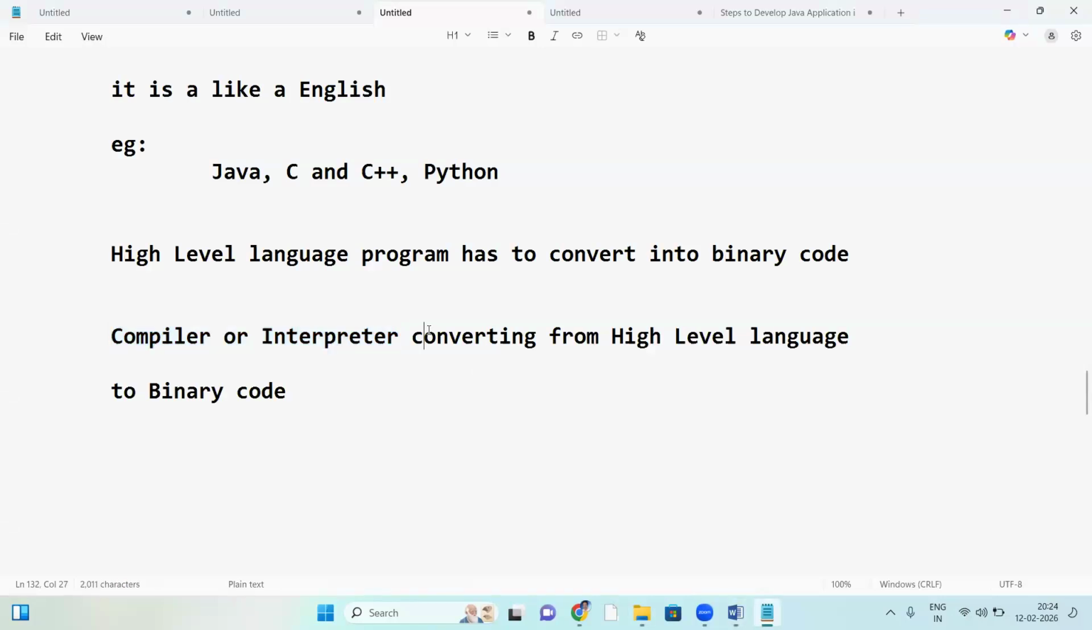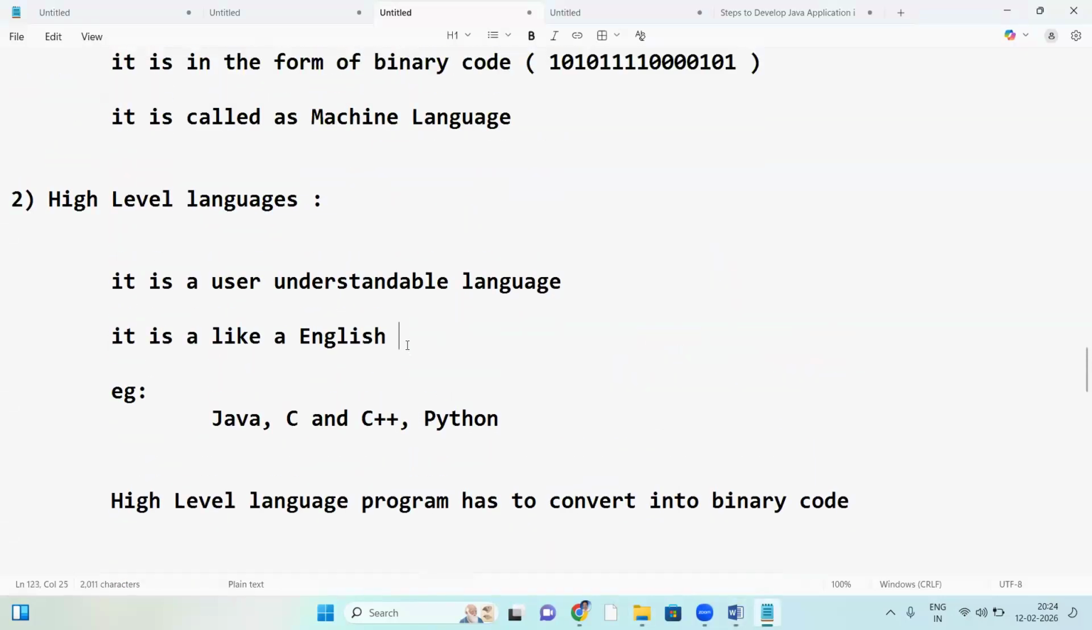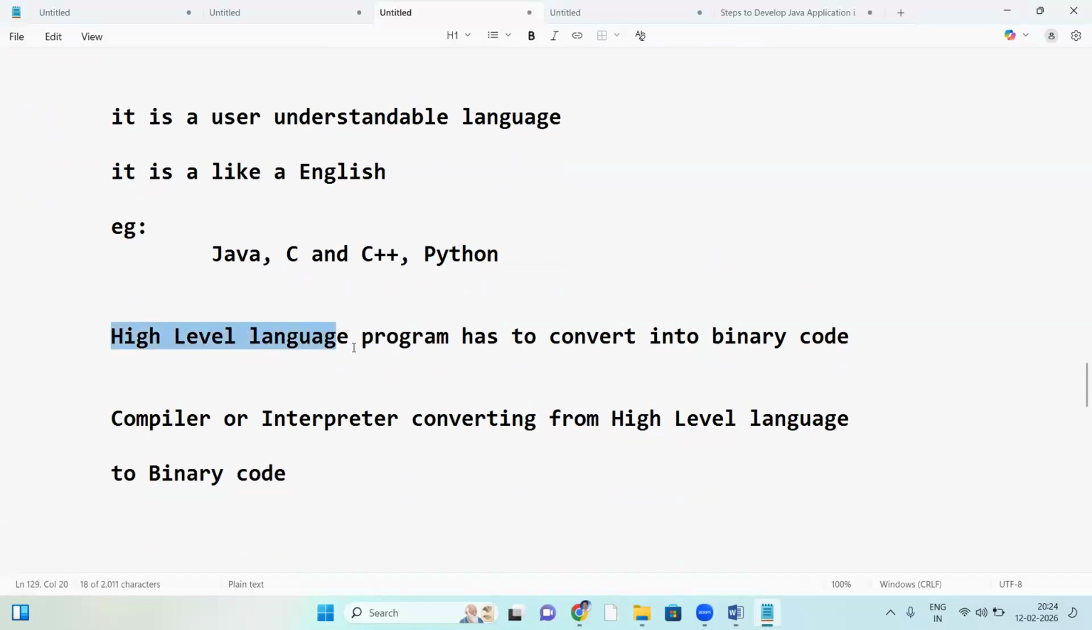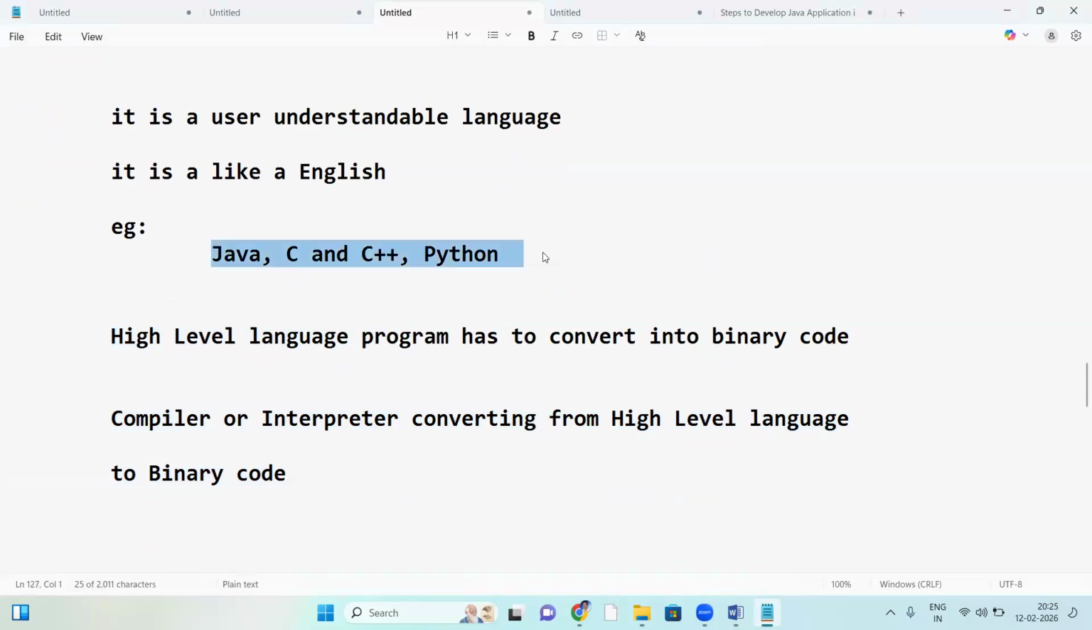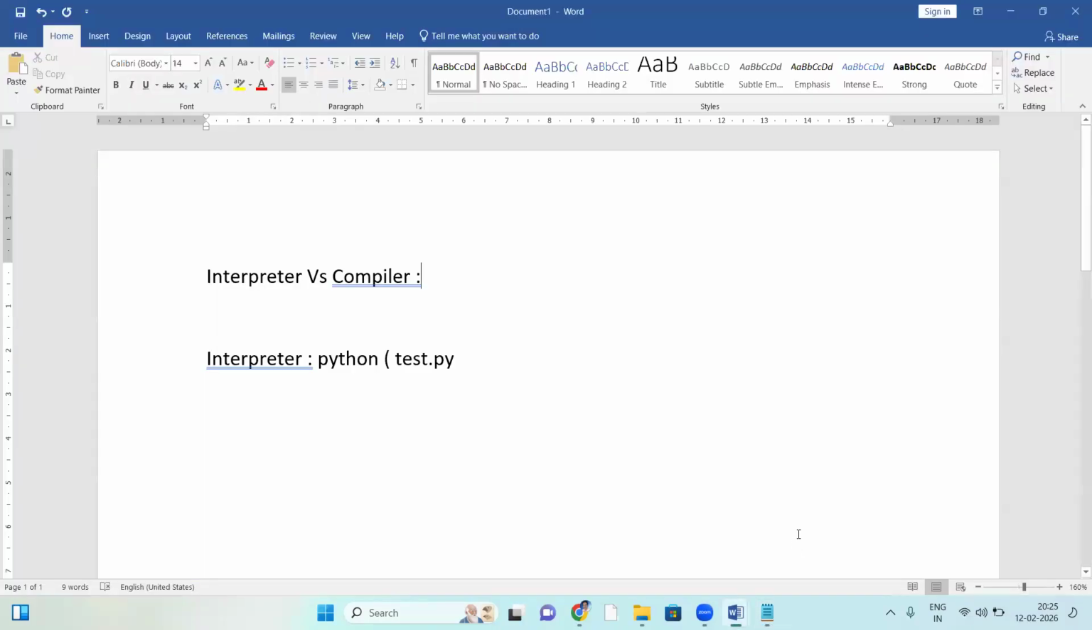Yesterday we discussed low-level language and high-level language. High-level language to binary code, by compiler or interpreter. A Java program to binary code, C and C++ to binary code, Python to binary code. These are high-level languages converted to binary code, for this either a compiler or an interpreter. So today's topic is interpreter versus compiler.